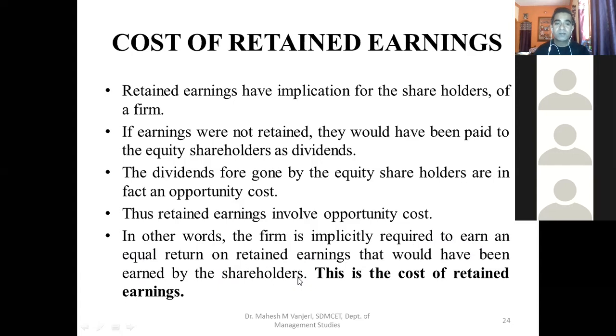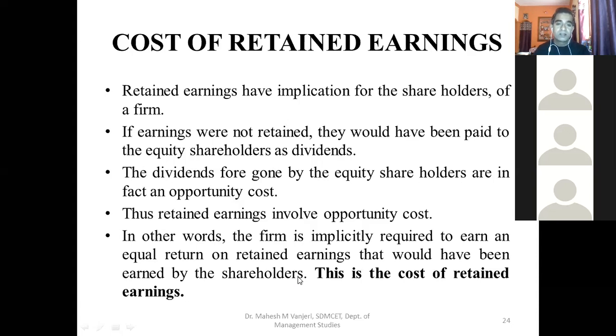Let us say, for example, in a simple example, if some X amount was retained by the firm, but if that X amount would have been distributed as a dividend to equity shareholders, and these shareholders would have invested that money in some saving or investment opportunity, they would have earned, let us say, a 10% rate of return.